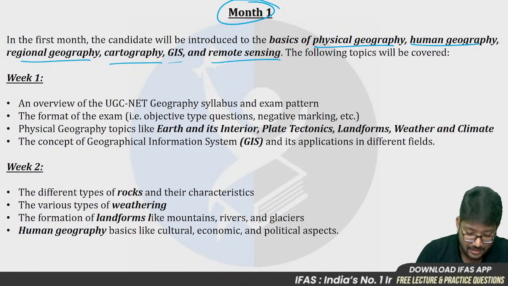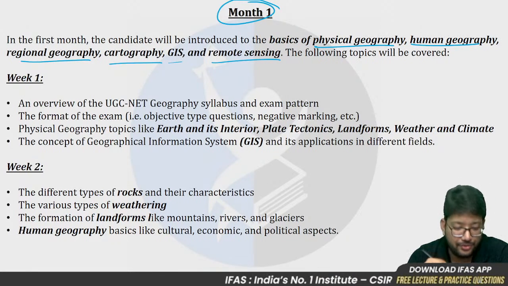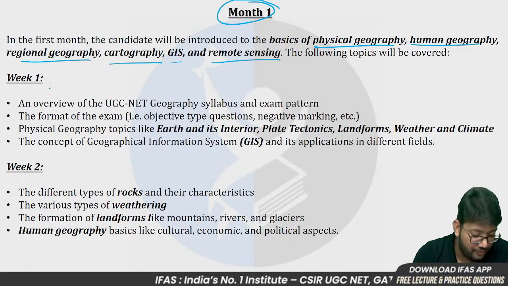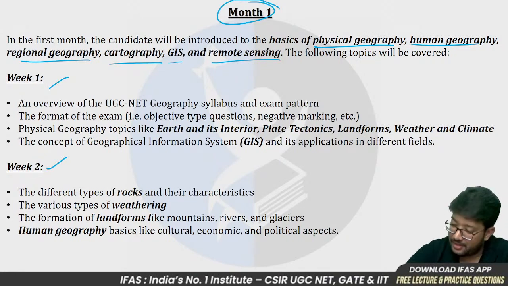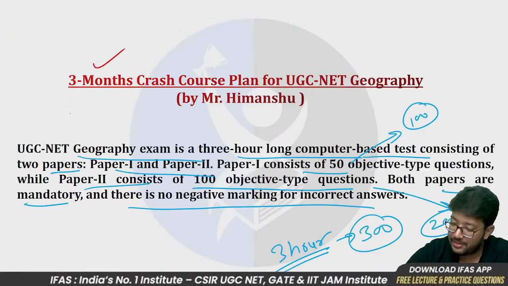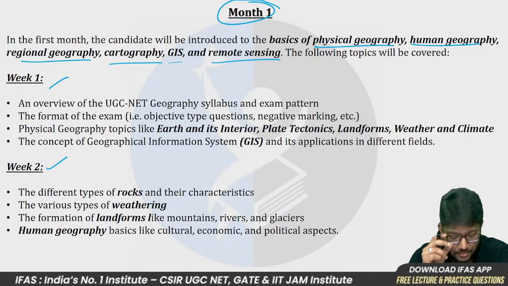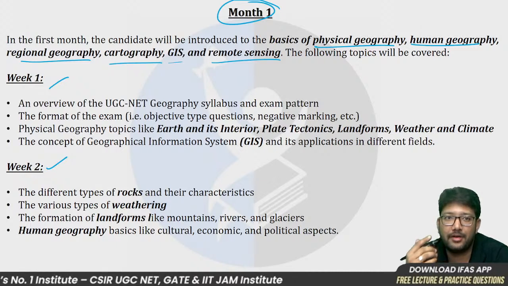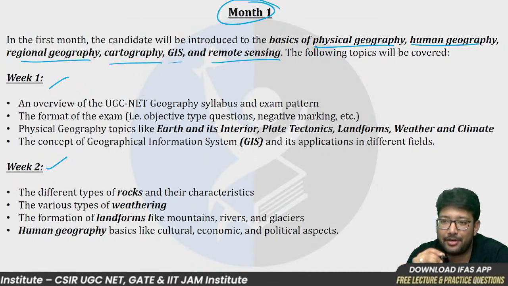I've distributed the syllabus on a weekly basis, week 1, week 2, week 3 and week 4, so that you can have a slight idea of how we are going to proceed.